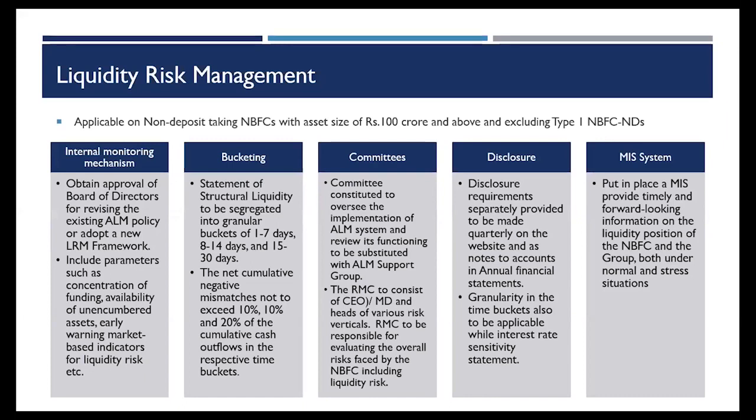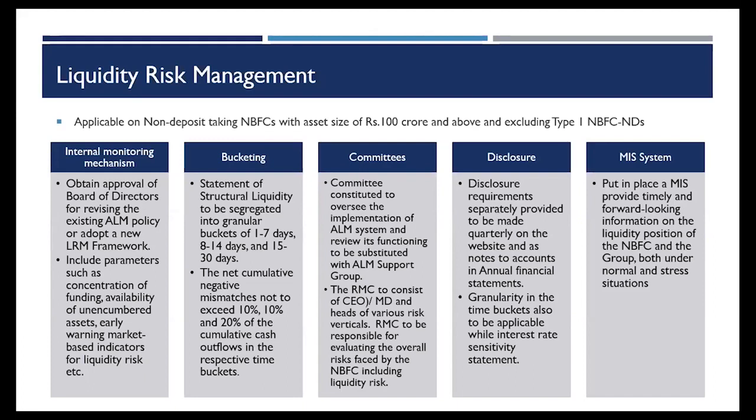That has to be ensured so that I can manage the mismatches in the cash flows. There is committee formation that we discussed already, ALM, ALCO, and there is an ALCO support group also that I have to form. Disclosure requirements are there, which have to be specifically provided in the quarterly returns, and they have to be published on the website as well.